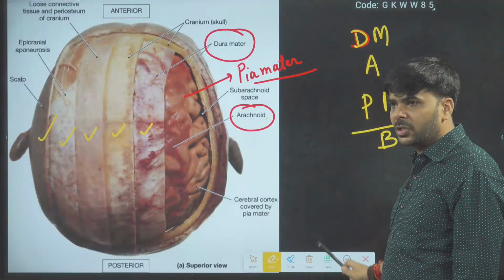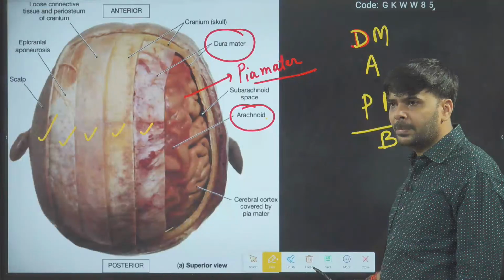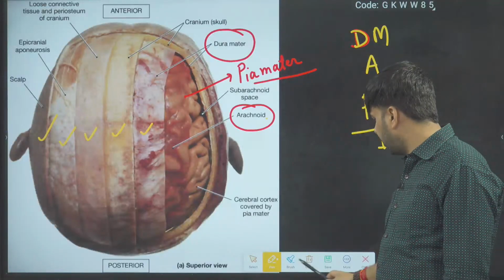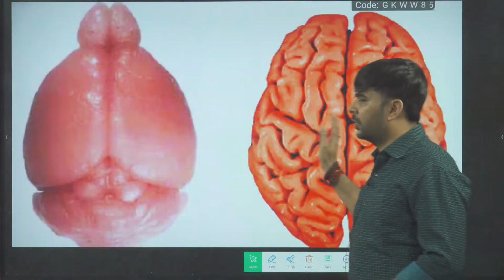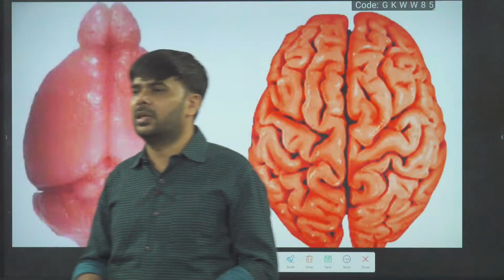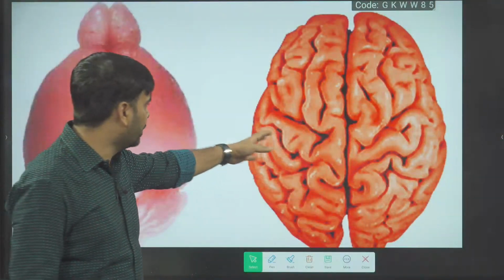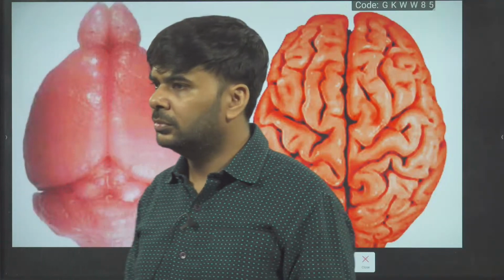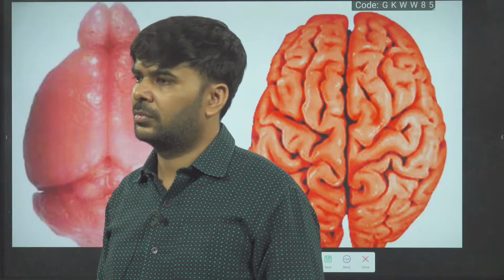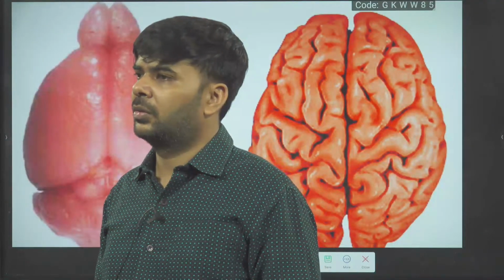Are these three points clear, everyone? You see here, I've kept two brains. One brain is no doubt from a human. This other brain is from... who can answer, please, fast?